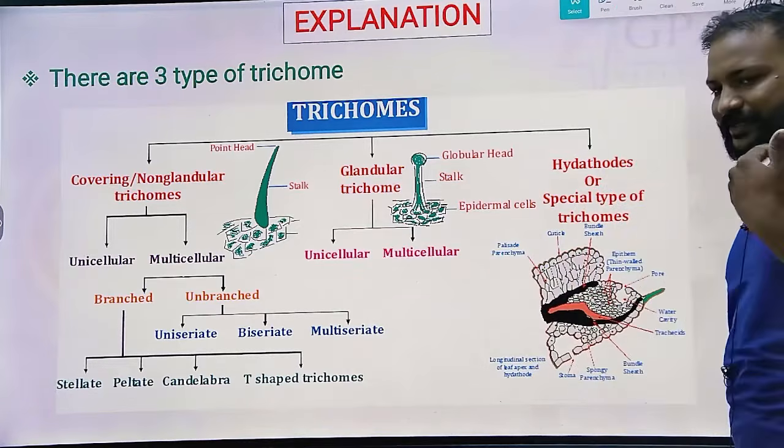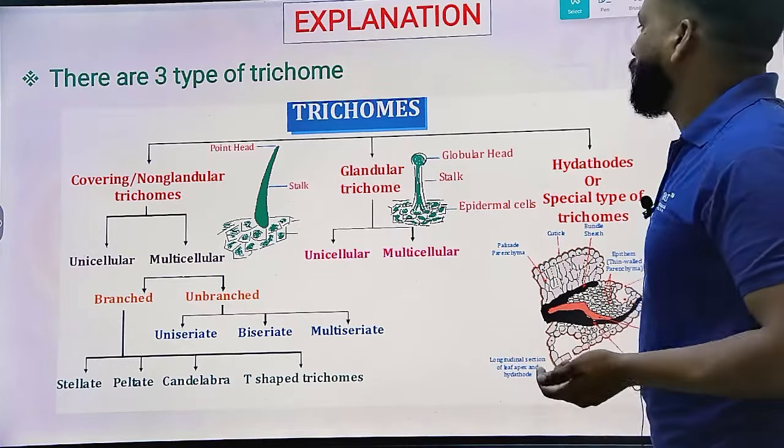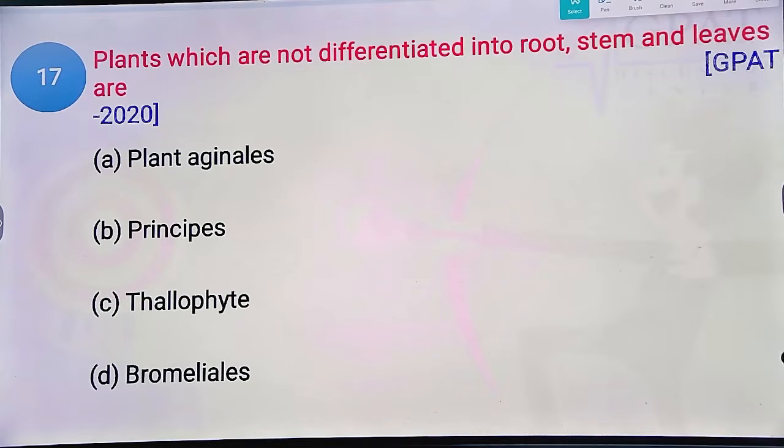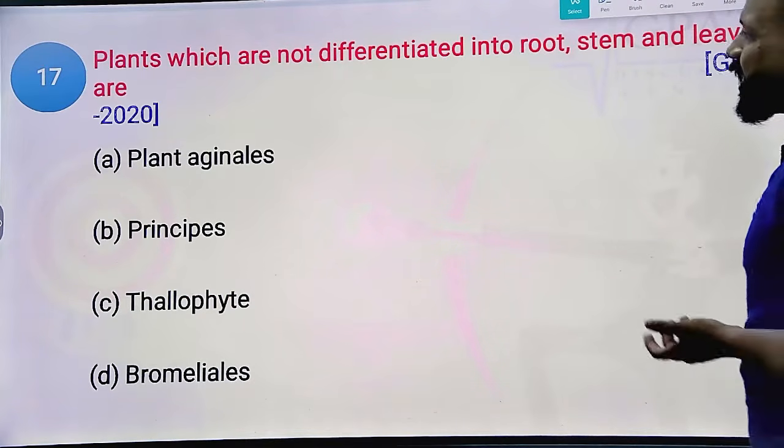We have discussed them in the introduction part. Next question: plants are not differentiated into root and stem and leaves are.